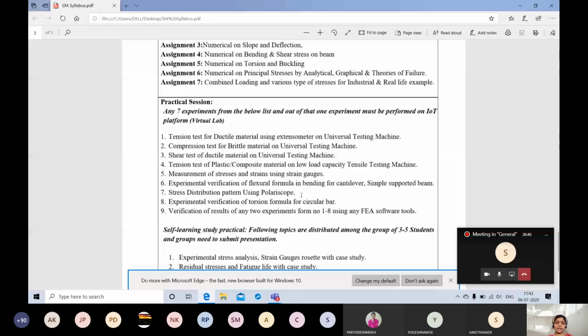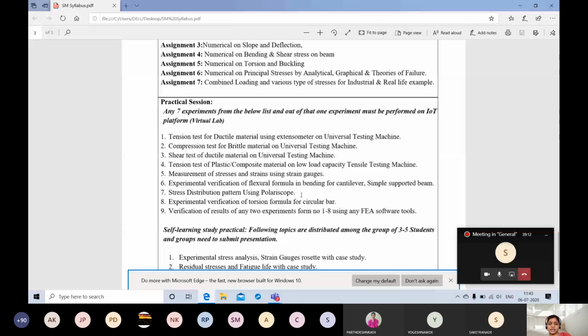मतलब there is a different pattern, and from that pattern you will come to know where the maximum stresses are, where the minimum stresses are, and why that is occurring. Actually, it is a beautiful experiment, but you need much more knowledge which is not actually included in your solid mechanics syllabus. But anyways, as mechanical engineers we have to study that, and you are going to study this again in DME 2.